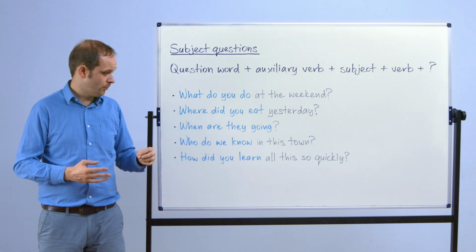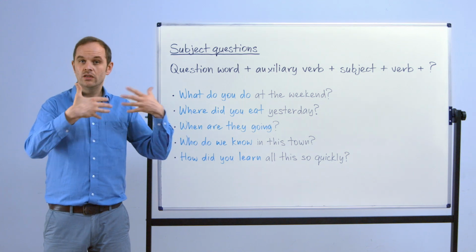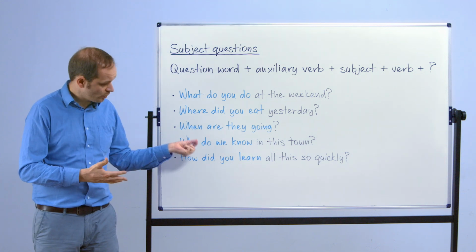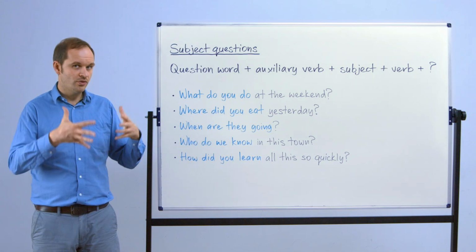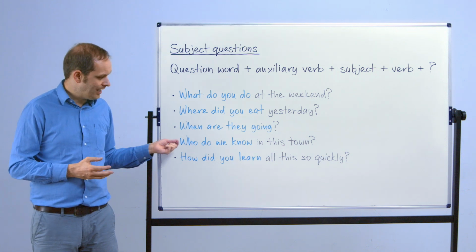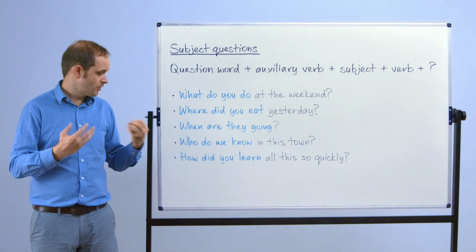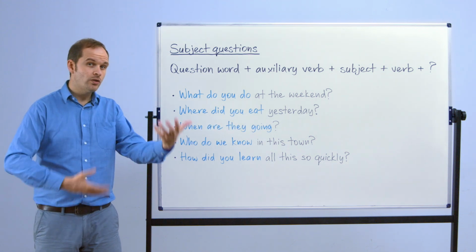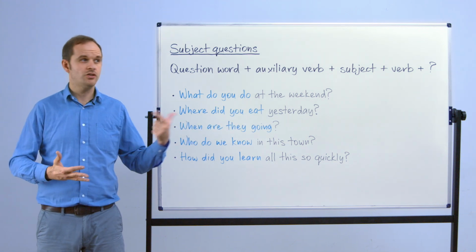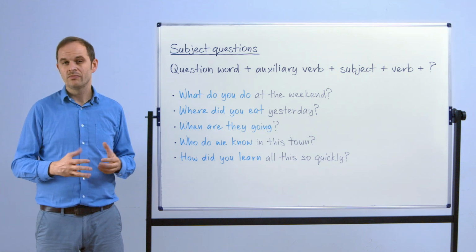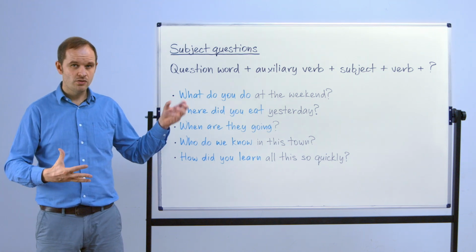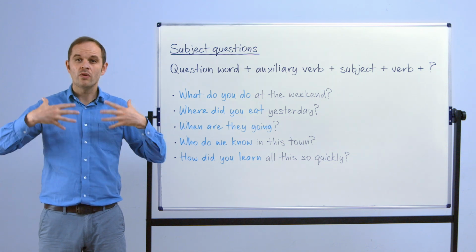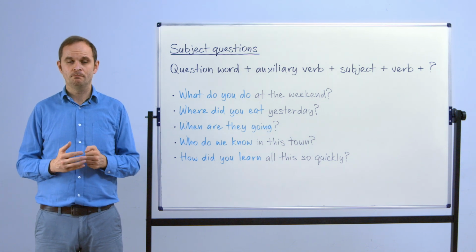Who do we know in this town? And again, the answer being, well, in this town, we know these people, these people, these people. So again, watch out for the auxiliary because it's easy to forget that you put the auxiliary in this question. How did you learn all this so quickly? Again, auxiliary form, got the subject here with the verb, and again, we're looking for more from the person we're asking this question than just yes or no or one word. Typically as well, a subject question would be a starter to a conversation as opposed to a middle or an ending, when we want more information from a speaker.